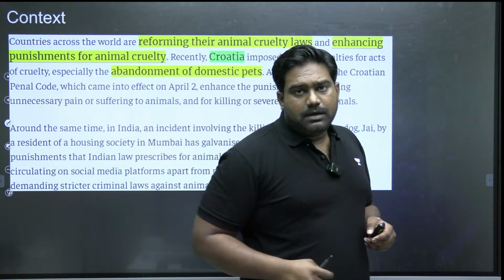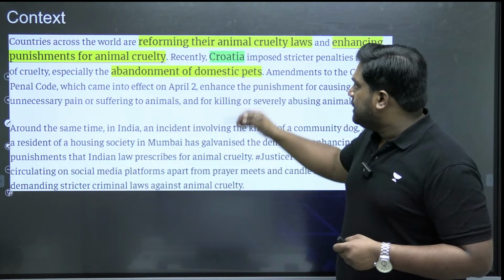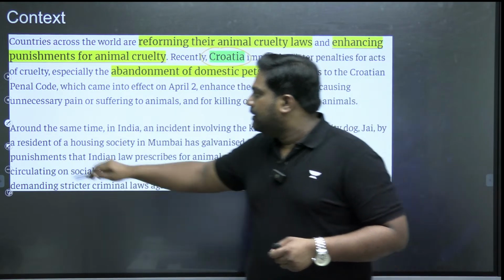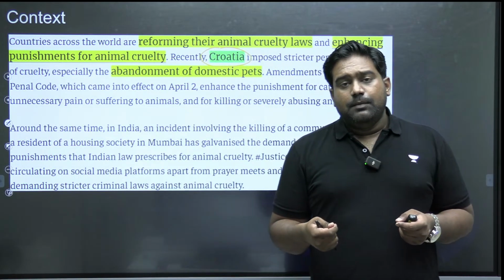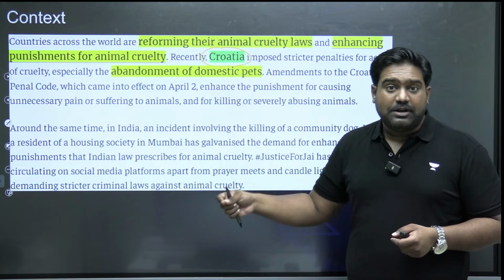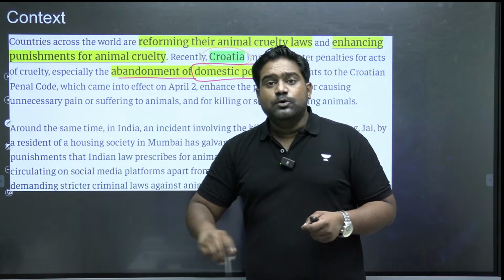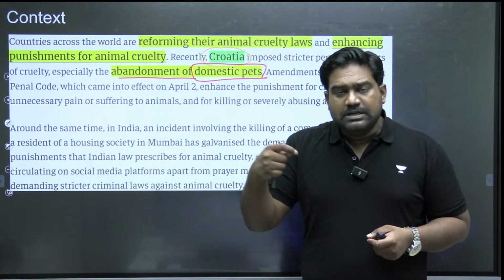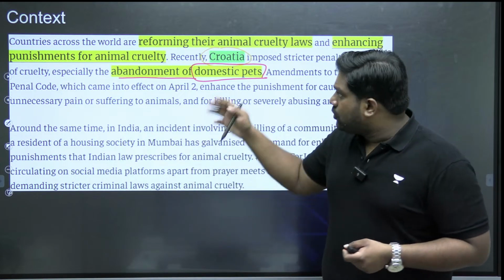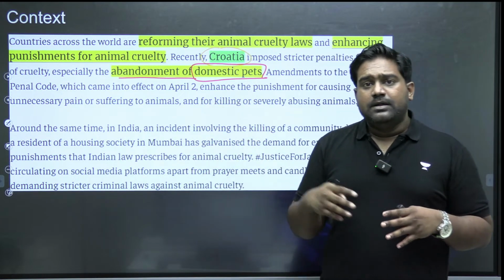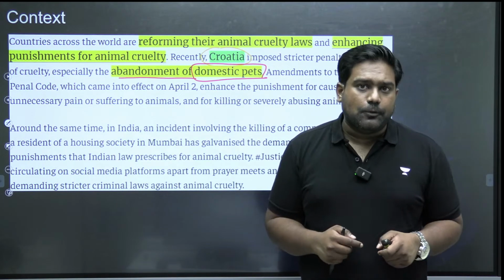Recently, there was an example that was set by Croatia. The European country of Croatia has set an example for the rest of the world by reforming its animal rights laws, by providing very stringent criminal punishment for those who abandon their domestic pets, for those who abuse their domesticated pets and cause horrific injuries and trauma to animals. So Croatia has led by example, and the writer says that that is something India should emulate. That is something India should try to follow.